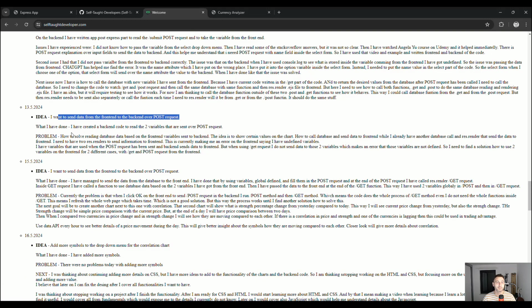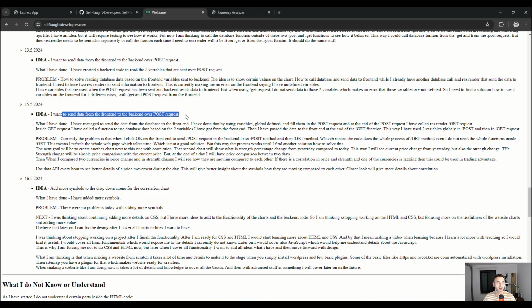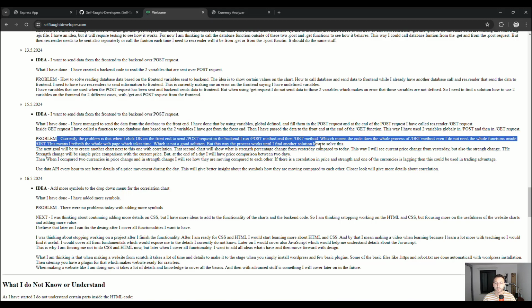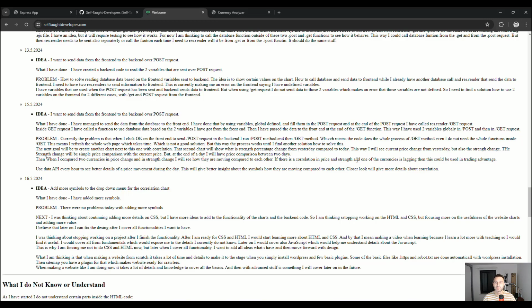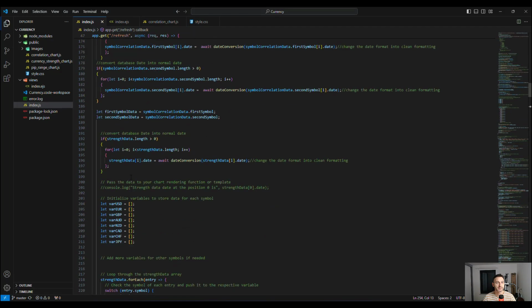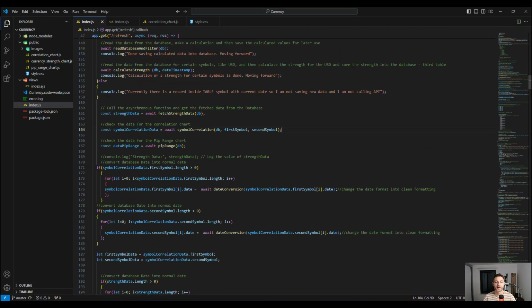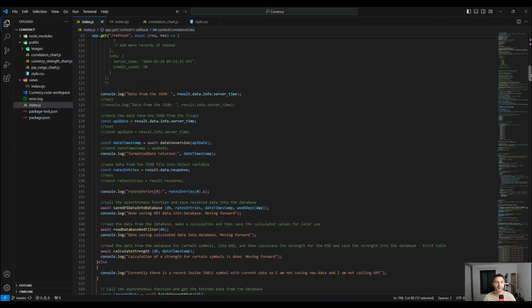This was the same issue. Then here it is, I want to send it again, the same on the 15th. The next issue was that inside the get method, here is the call of the function, to check the data for the correlation chart. So how to use these 2 variables that are inside